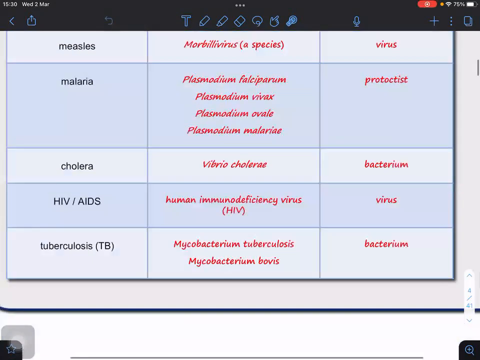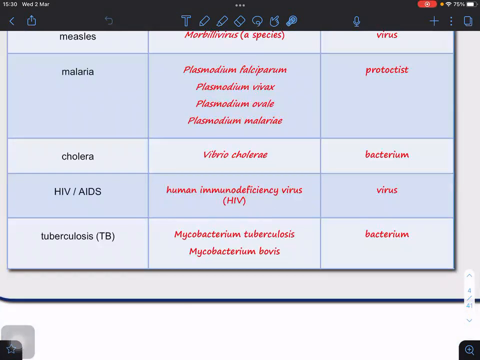Now, next, cholera, caused by Vibrio cholerae, it's a bacterium. HIV is caused by the human immunodeficiency virus, or HIV is a virus. Tuberculosis, we have two types. We have Mycobacterium tuberculosis and Mycobacterium bovis.